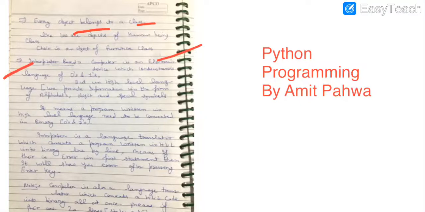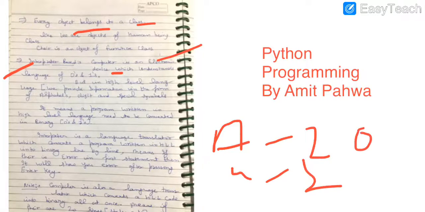Next term was interpreter based language. All of you know computer is an electronic device which can understand the language of zeros and ones. But when we provide the instructions to the computer system, we use capital A to capital Z, small a to z, 0 to 9, all these symbols, plus, minus, multiply, divide, we can all use. It means whatever information we are providing, the computer system cannot understand that. And if the computer system cannot understand that, then how will the computer system start its execution?